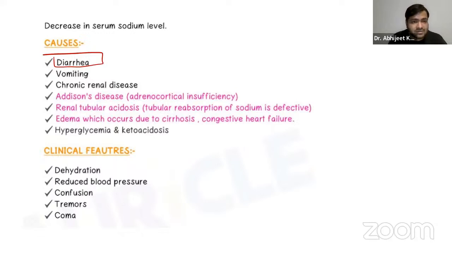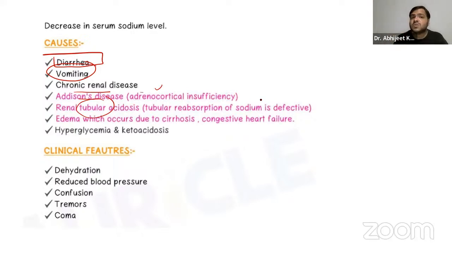Okay, the fluid loss is more in the body, even from the vomiting also. Chronic renal disease, Addison's disease, where there is adrenocortical insufficiency, where there is less production of the adrenal aldosterone, right? Renal tubular acidosis, where you already know if the tubules of the kidney, the PCT, the loop of Henle, the collecting duct are not able to reabsorb the sodium back into the body.